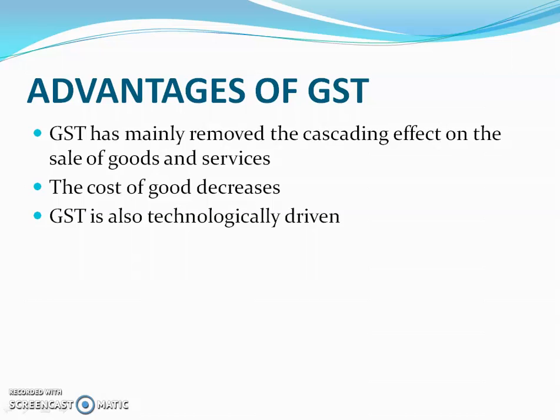Over and above the excise duty, VAT was also charged by the state government. So it leads to a tax on tax effect, that is known as cascading effect. But after the introduction of GST, these taxes come under one category, that is Goods and Services Tax.